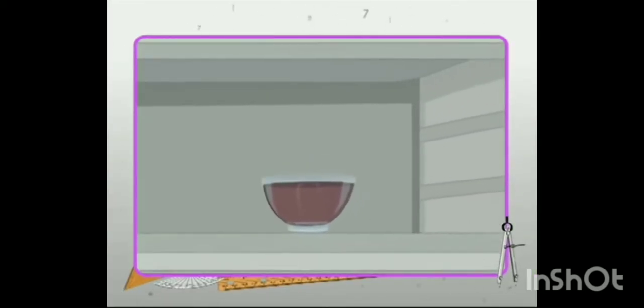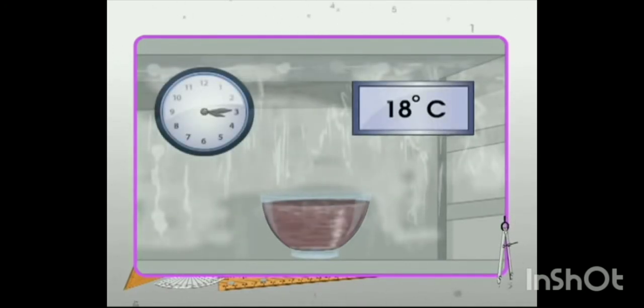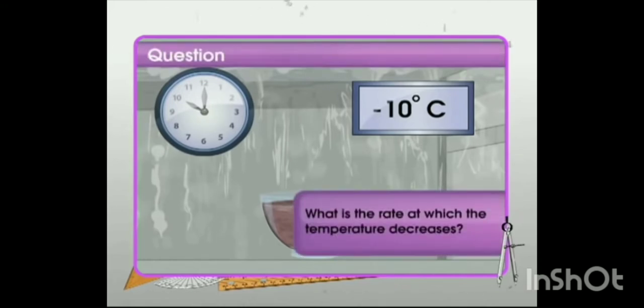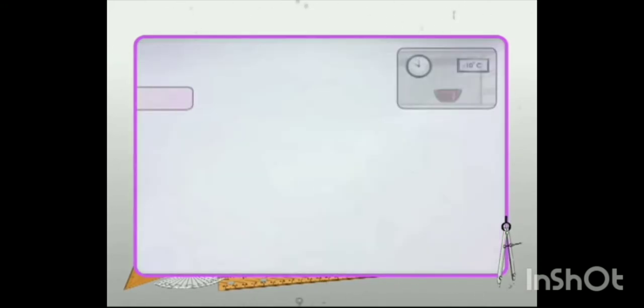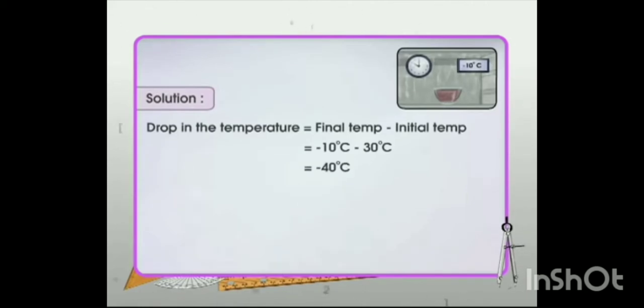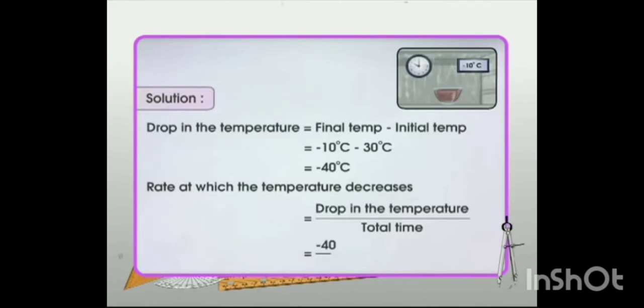Consider this problem now. A certain freezing process requires the temperature to be reduced from 30 degrees Celsius to minus 10 degrees Celsius over 10 hours. What is the rate of drop required by the process? Drop in temperature is equal to final temperature minus initial temperature, that is minus 40 degrees Celsius. So the rate at which the temperature decreases is equal to drop in the temperature upon total time, that is minus 40 upon 10, that is minus 4 degrees Celsius per hour.